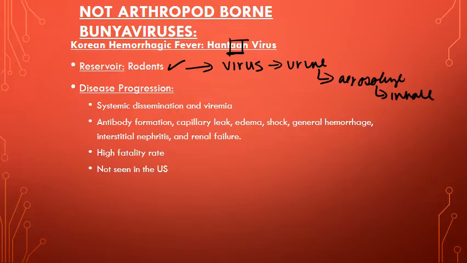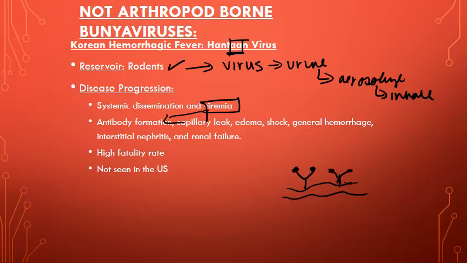So what happens is the inhaled rodent excrement basically leads to viremia in the patient. And that viremia actually leads to the antibody formation. And the antibody formation is actually kind of dangerous. So it's the antibody formation that actually leads to kind of an immune complex-like disorder. You get capillary leak, edema, shock, and basically just general hemorrhage as a result of this deposition of antibodies and their complexes along the endothelium.